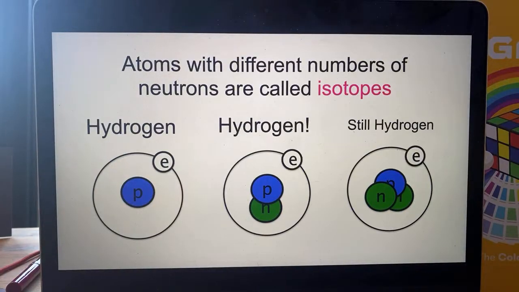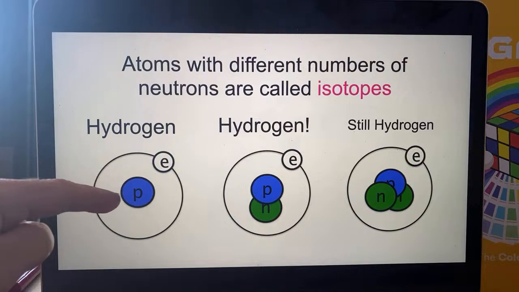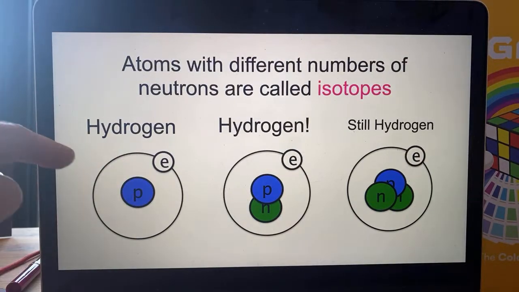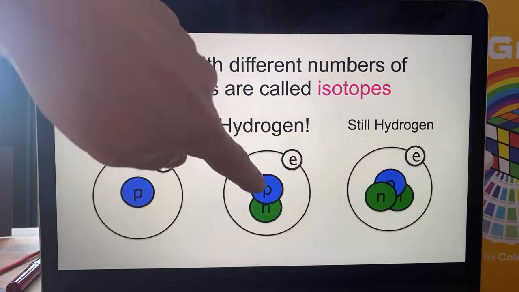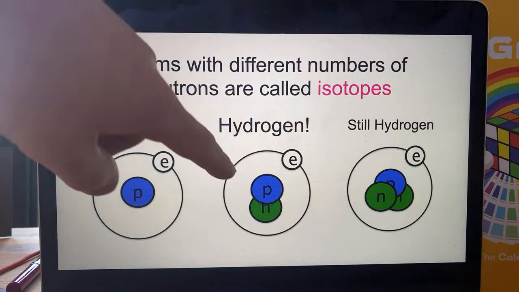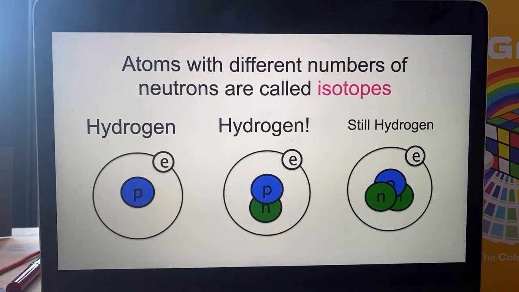So here we go. Someone asked me about this the other day. What's an isotope? Atoms with different numbers of neutrons are called isotopes. So here we've got hydrogen, the one that we're used to, just one proton with one electron whizzing around the outside. That's hydrogen. But an atom does exist like that, but it's got a neutron in the middle as well. It's called deuterium. It's in the sun. And if you add 2 neutrons, it's still hydrogen. So you would say that these are all isotopes of hydrogen.